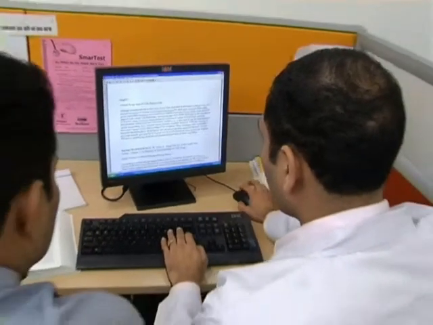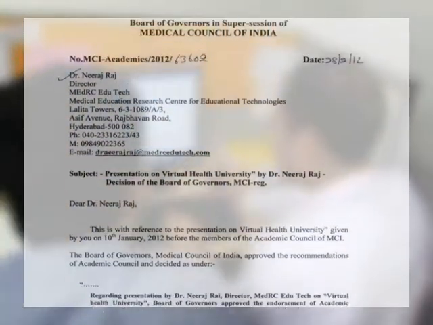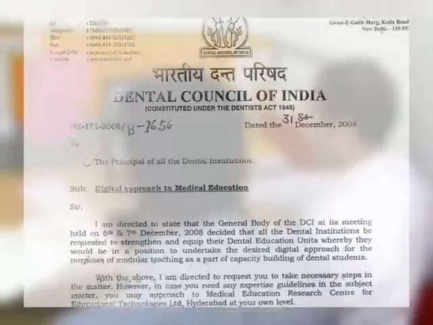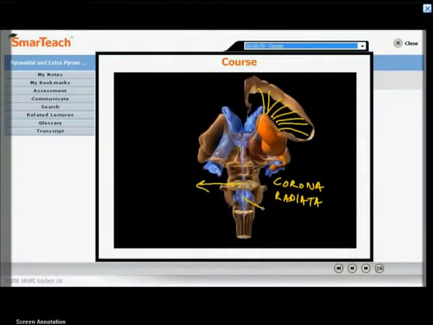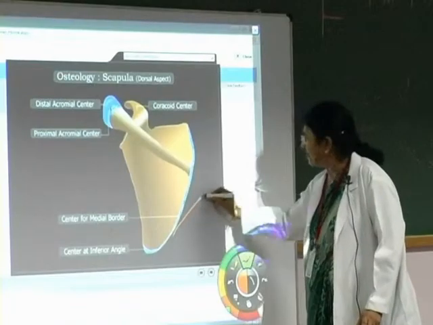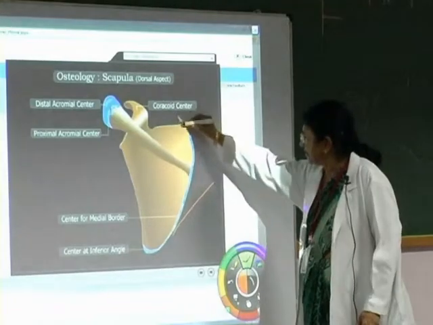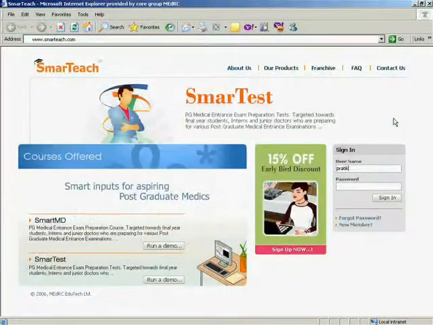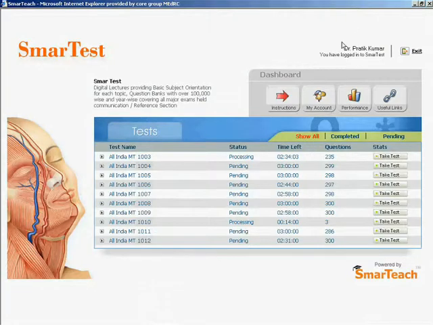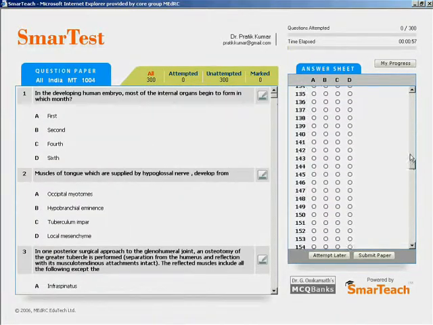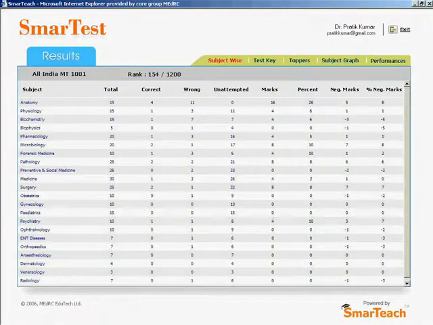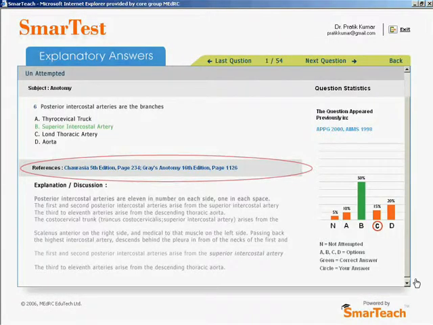This unique digital approach to medical education has been approved by the Medical Council of India and recommended by the Dental Council of India. Teachers can customize this e-content and use it with interactive whiteboard to make their classroom teaching more interesting and effective. The learning management system can individually or in a group assess students through an interactive question bank consisting of over 120,000 objective type questions with book references and explanations.